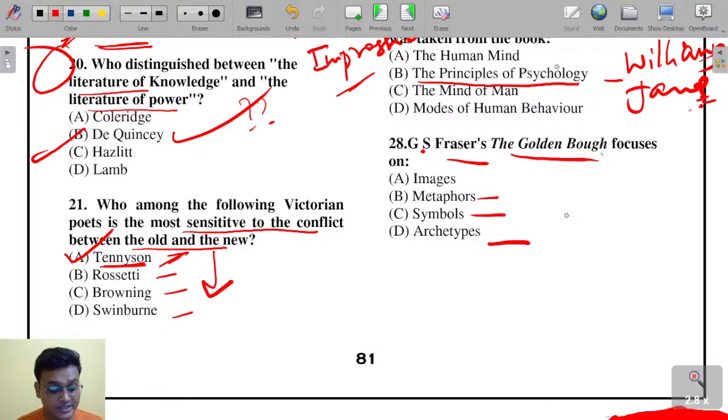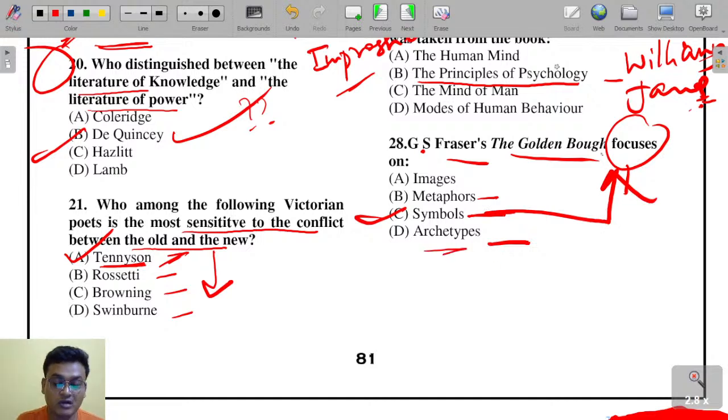But it is focusing on what? Maybe he was an archetype critic, but it is actually focusing on symbols. Okay, the focus was only symbols. No, the clue wasn't right actually. Maybe an archetype critic, but the focus was actually on symbols.